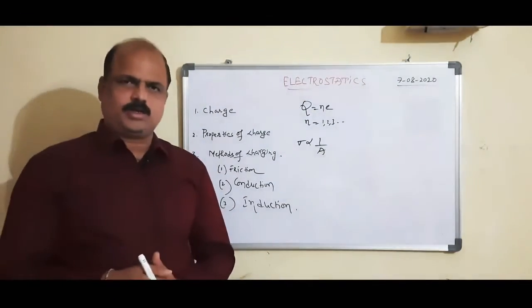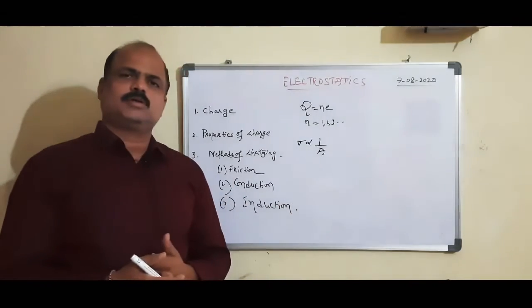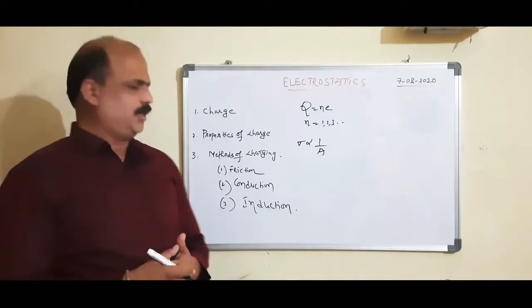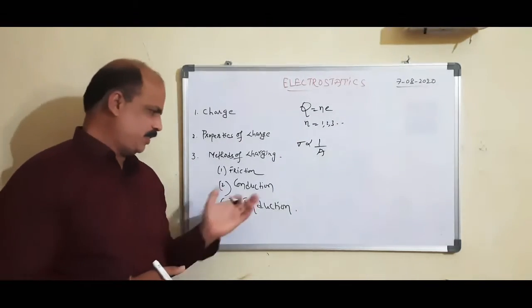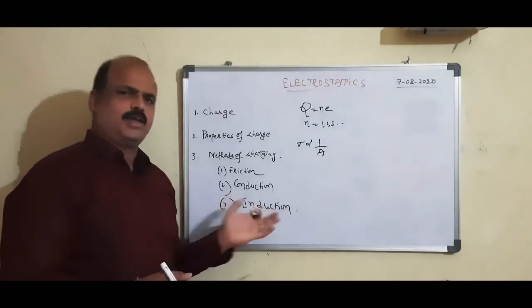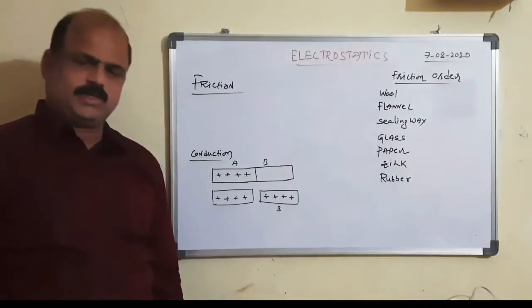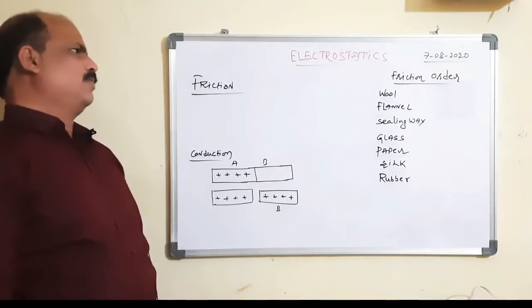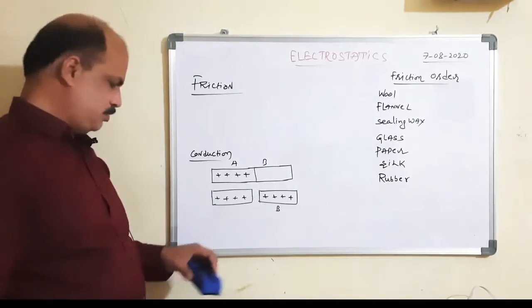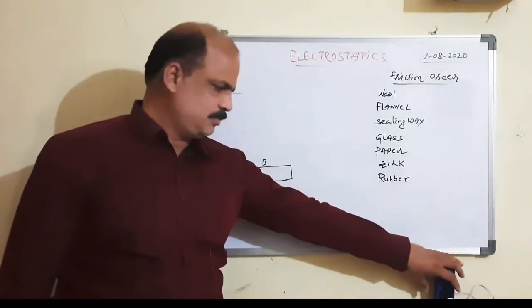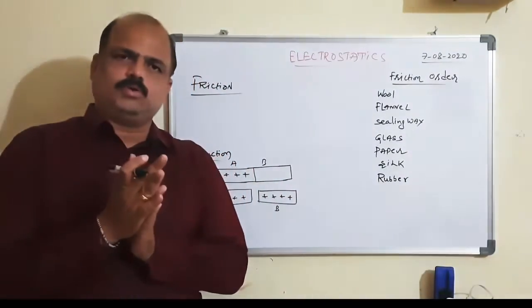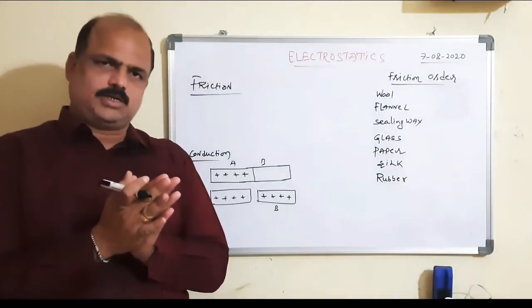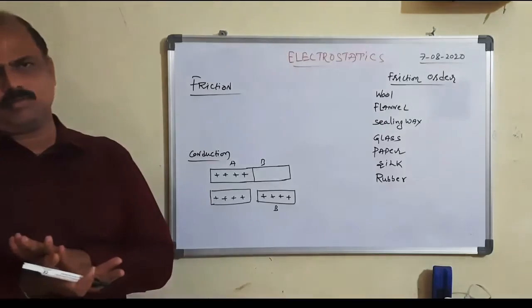Now we are going to discuss the methods of charging. There are three methods of charging: friction, conduction, induction. We will discuss friction first. When two bodies are rubbed together, due to the friction there is a transfer of electrons from one body to another body.